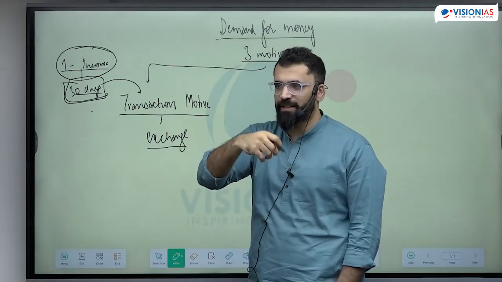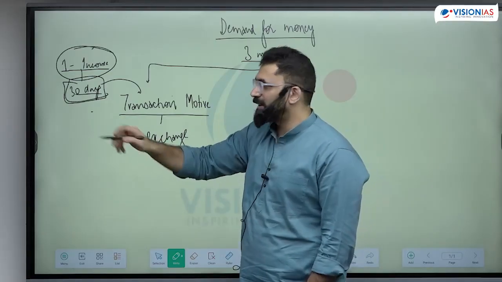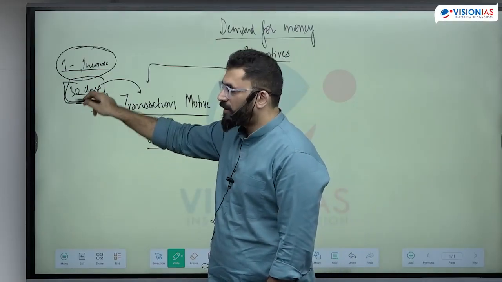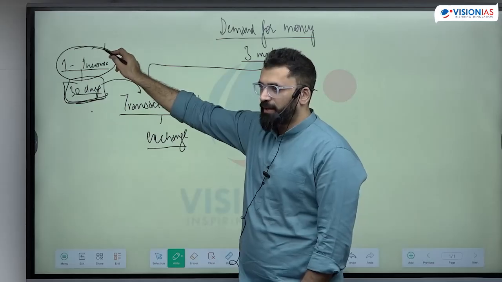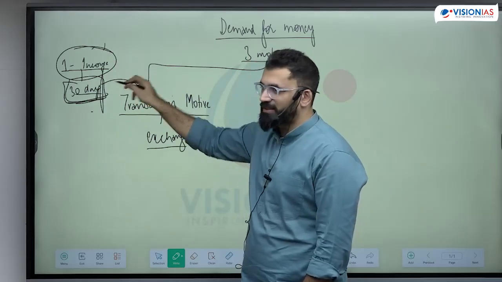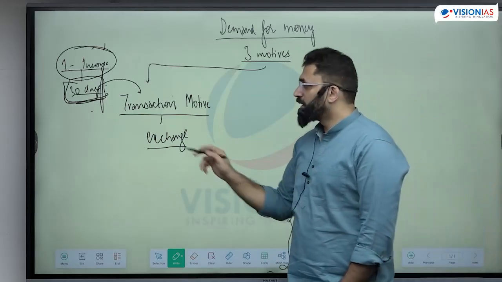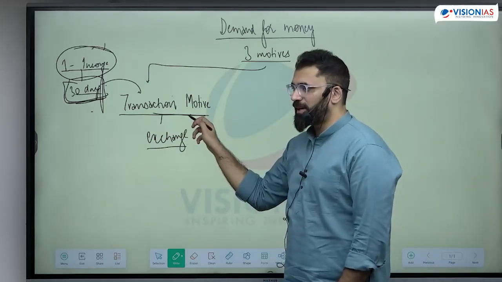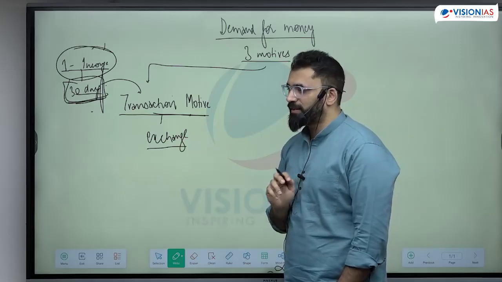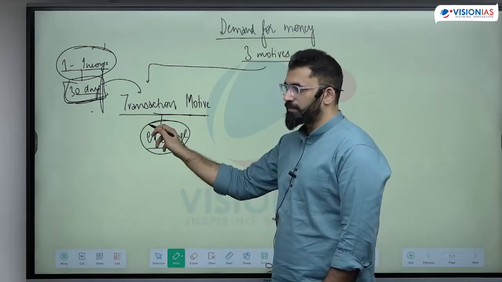So when the salary comes, only then you are spending? Now the expenditure is spread out and the salary and income come on only one day. That means for 30 days, for transactions, you will need money. This is the transaction demand. Now this transaction motive or transaction demand, that is money used for transactions or exchange, will depend on what factors?